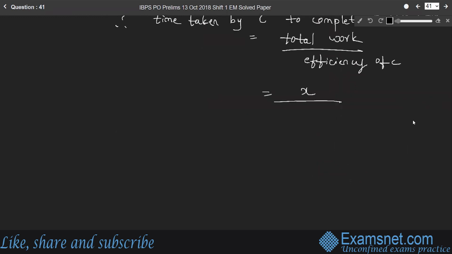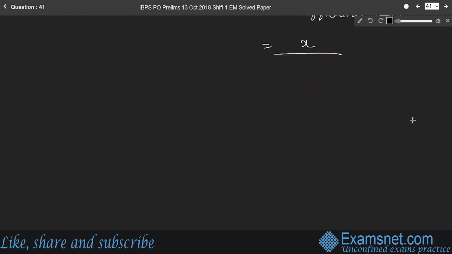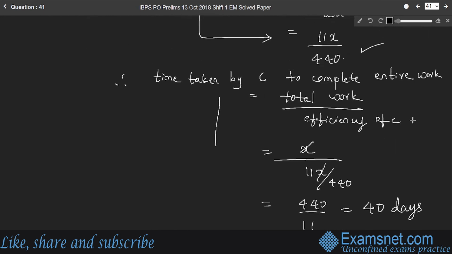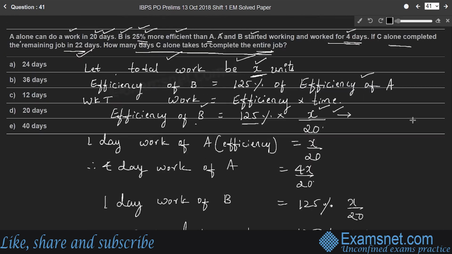According to our assumption, it is x, and efficiency is 11x by 440. So 440 goes to the numerator, x and x will get cancelled. The remaining part is 40. So 40 days is the time taken to complete the entire work by C. Not the remaining work, it is to complete the entire work by C, which is 40 days. Therefore, option E.